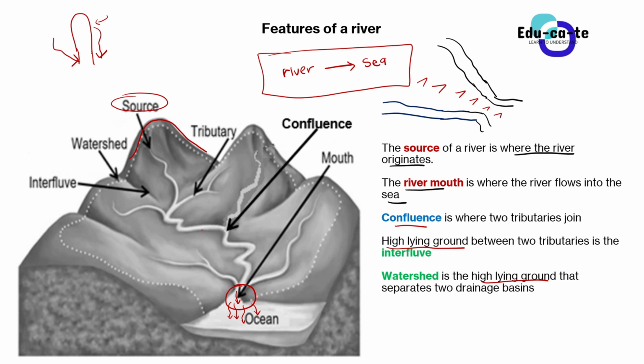So it is just a hilly place. It's a high-lying area. You can see here from this diagram that this place is mountainous. It goes up, it goes up. So if there was a river next to this one, then it would be separated by a watershed from this one. So those are the features of the river that we can also look at.